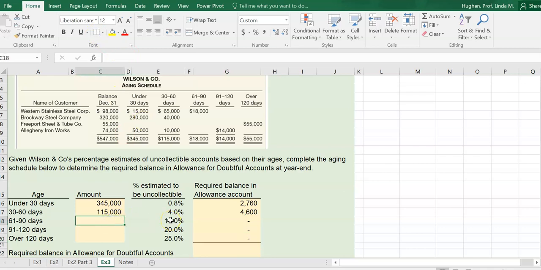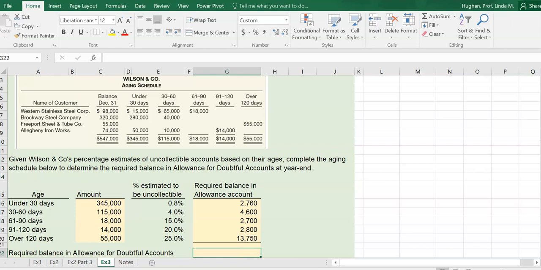61 to 90 days, 18,000. That gives us, of this 18,000, we think we're not going to collect 2,700. 91 to 120 days, 14,000. And over 120 days, 55,000.